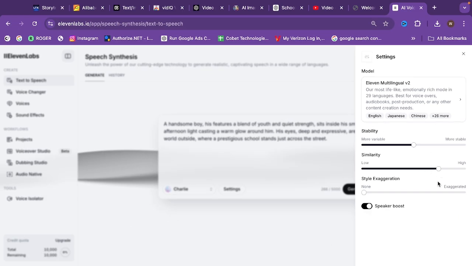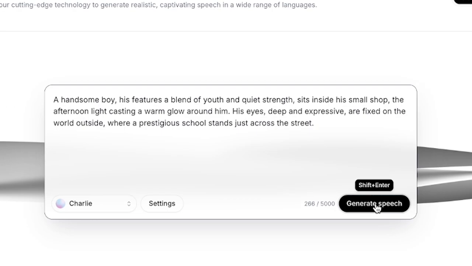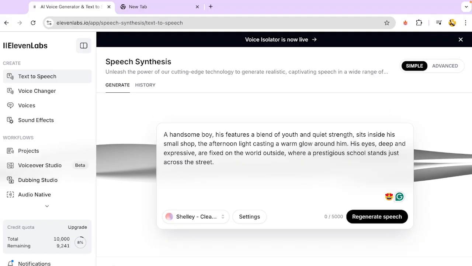And here you have different options. You can increase the speed of the voice, or you can decrease it, whatever you're comfortable with. Right now I'm going to keep everything default, and I just have to click on generate, so it will generate a voice for me. Let's see what result we got from 11 Labs.